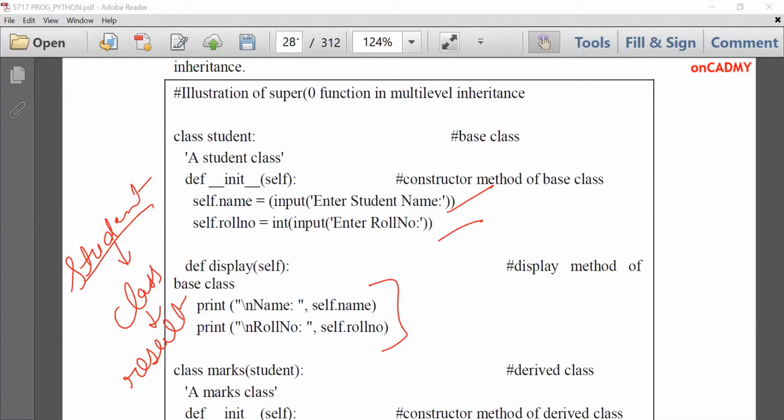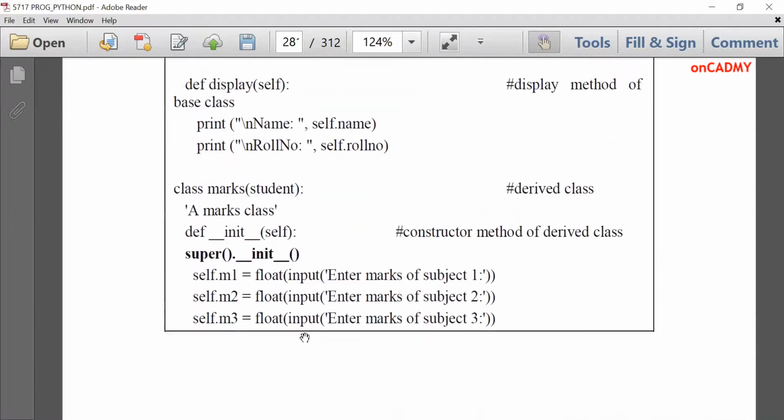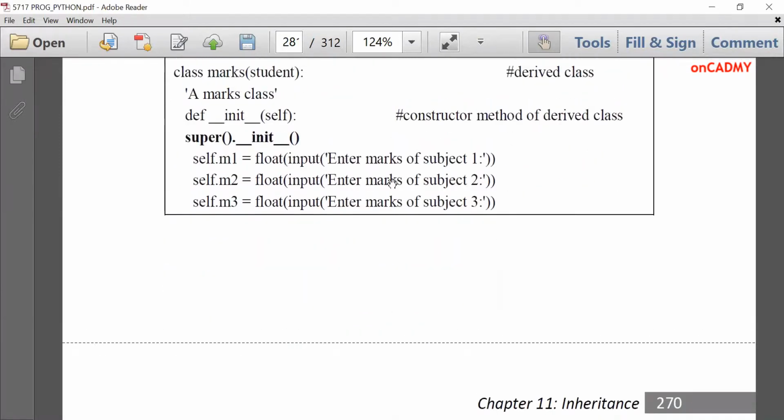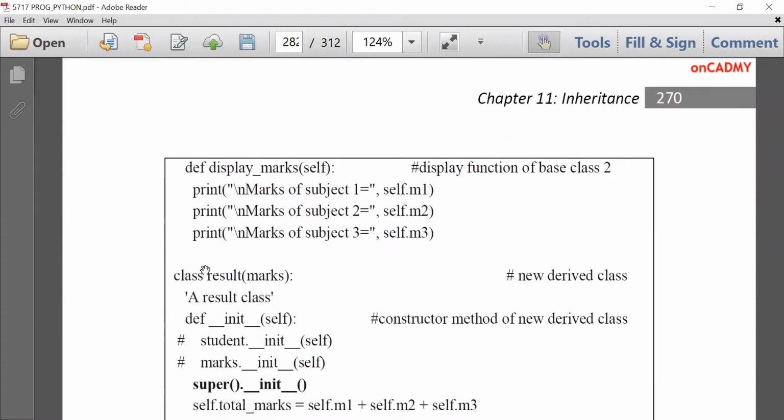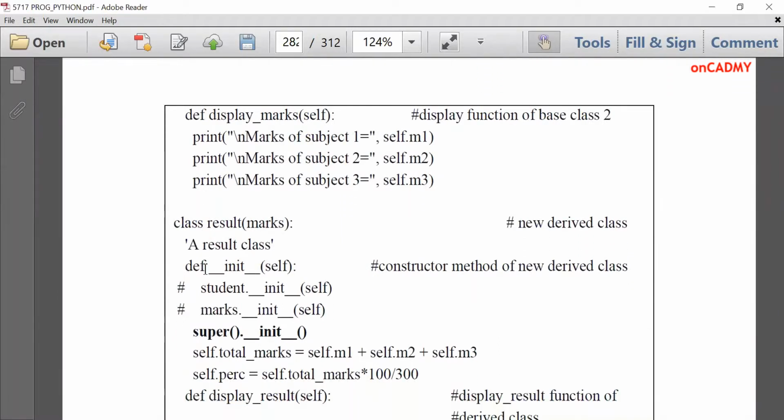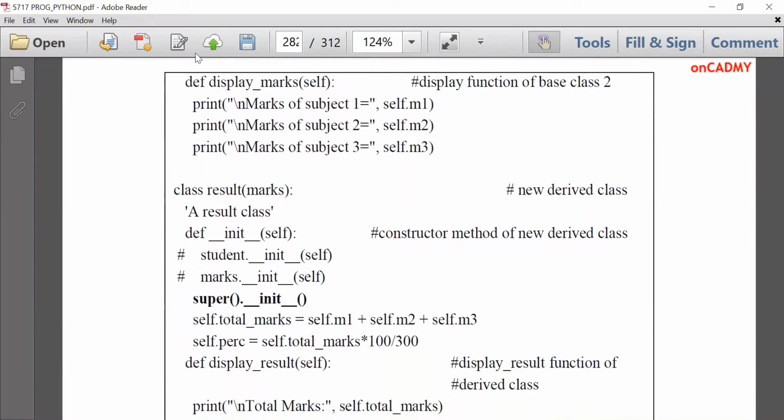Thereafter, there will be marks class, which is being inherited from student. That means name and roll number are also part of this marks class. Definition of init: here we have declared the init function of marks and we are taking input of 3 marks, means marks of 3 subjects, M1, M2 and M3. And then we'll display their marks. You can see over here, display marks function, which will display the values of their marks.